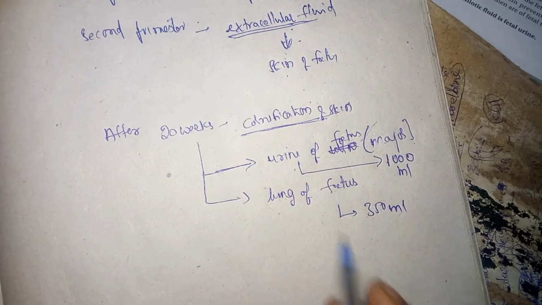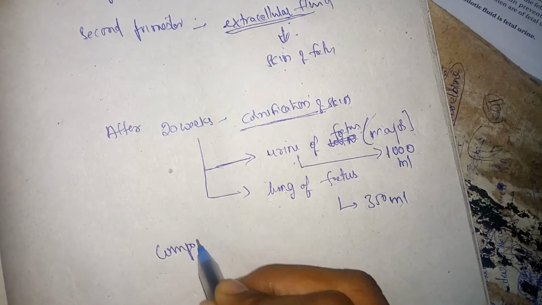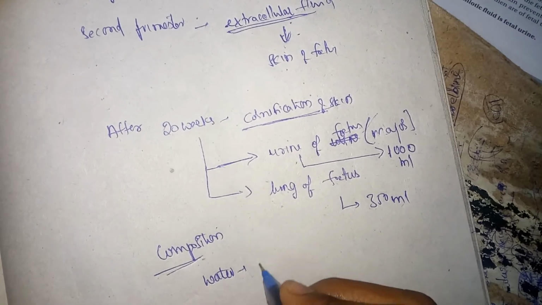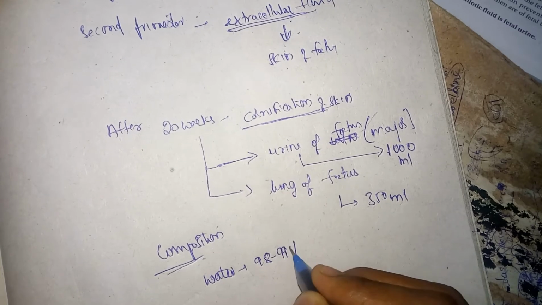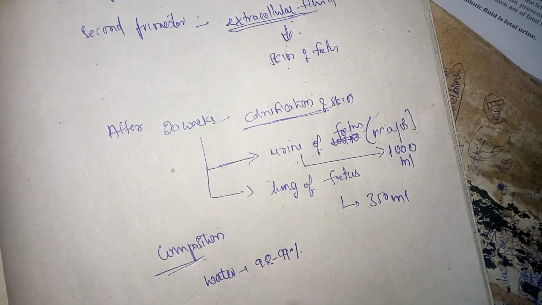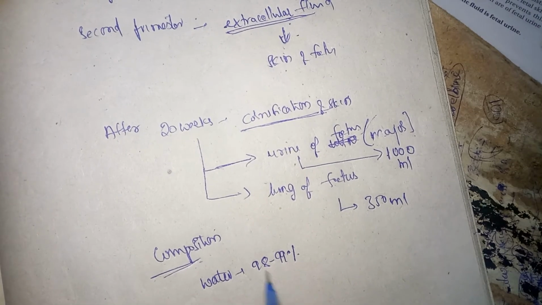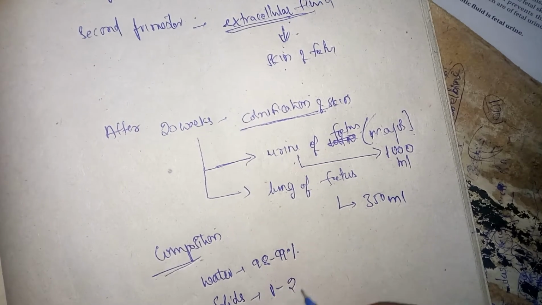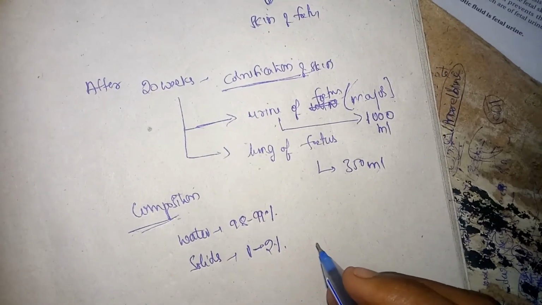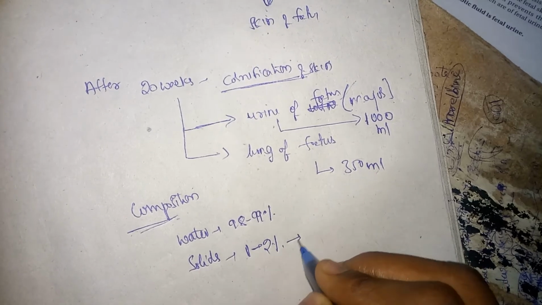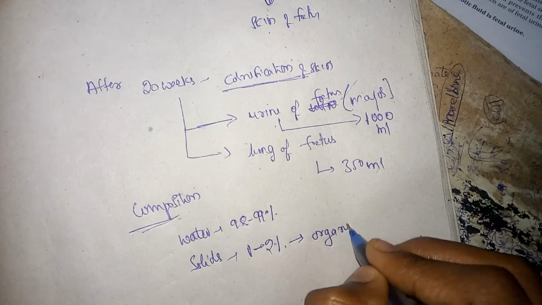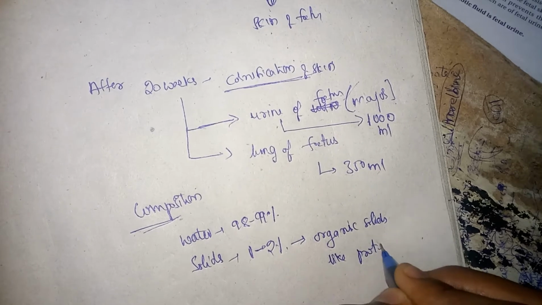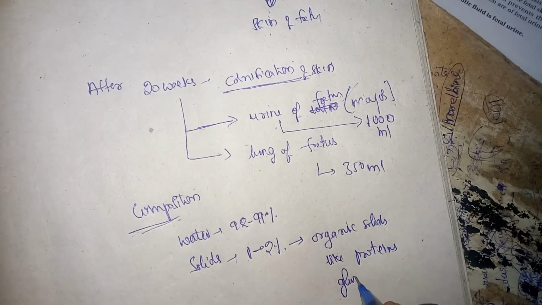Now let's see the composition of amniotic fluid. Water constitutes about 98 to 99%. And solids include 1 to 2%. Solids constitute about 1 to 2%, and these solids include organic solids like proteins, glucose,